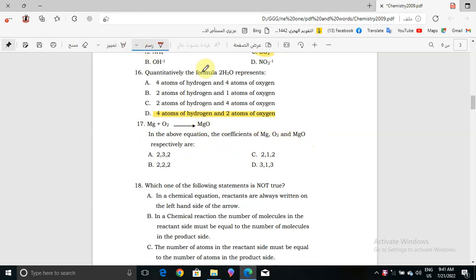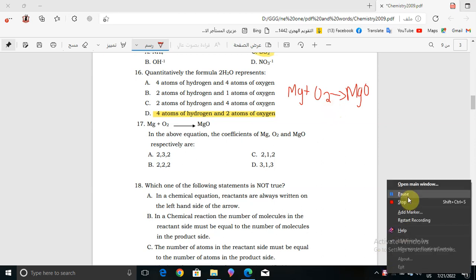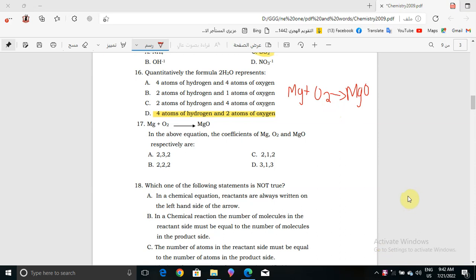So what we will do here, we have magnesium plus oxygen will give us magnesium oxide, right? To make it balanced, we have oxygen and magnesium oxide.